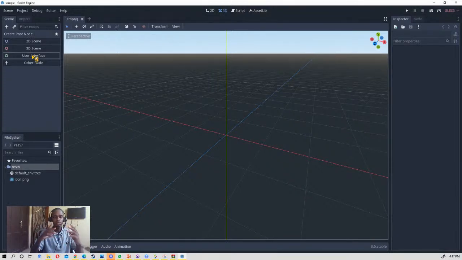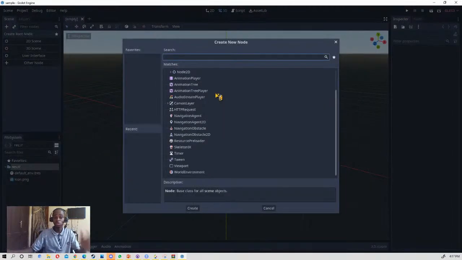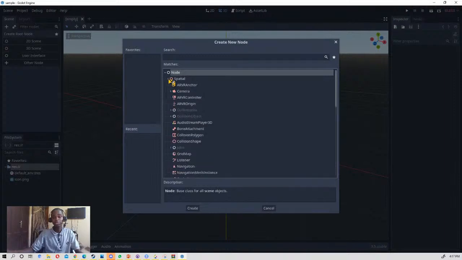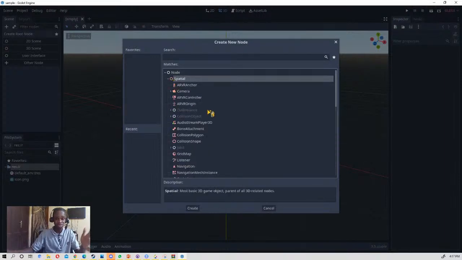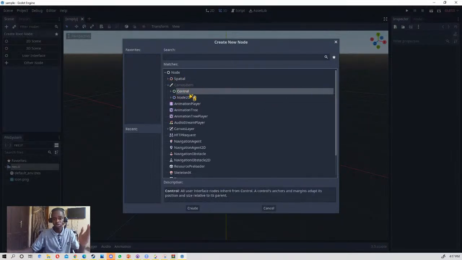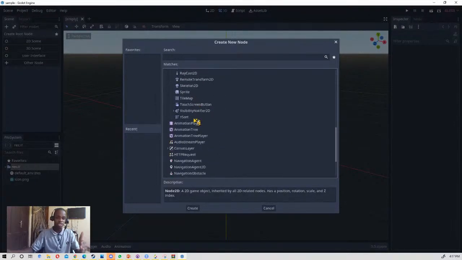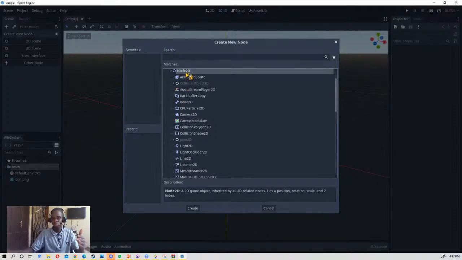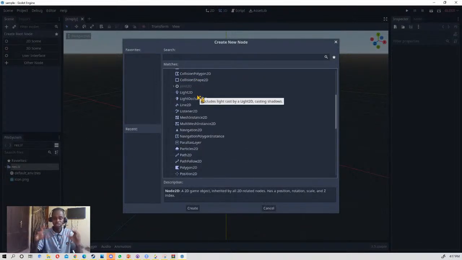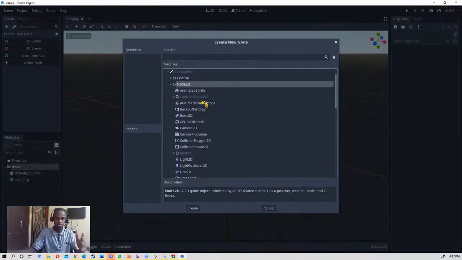There are a lot of nodes, as you can see. You have spatial, canvas item, and control nodes. Anything in the 2D nodes is most 2D assets, physical 2D assets that can be placed on the screen in the 2D world.